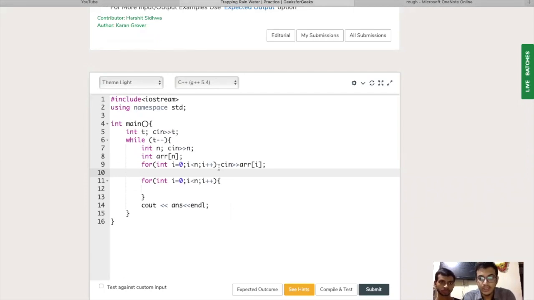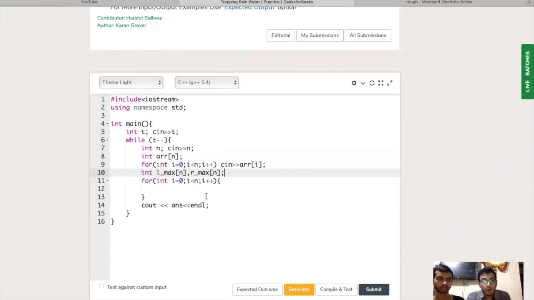So let's dive into the code. We need an extra auxiliary space, so we'll make an array lmax. You may have noticed that lmax was our variable in the previous naive approach, but now it has become an array. And also rmax.